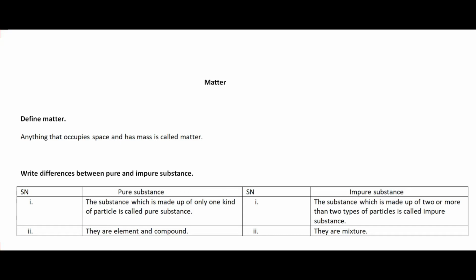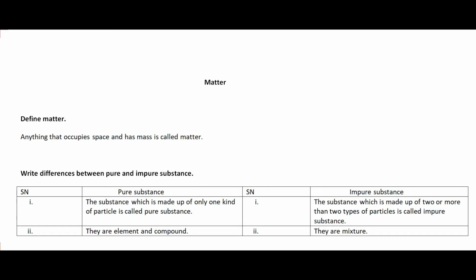So anything that occupies space and has mass is called matter. For example, any objects which are found in our surroundings are matter, like your book, your copy, your bag, your slippers, your clothes, simply your body, desk, bench, water, air, everything. All these objects which are found in our surroundings are matter, because they occupy some space and they have a certain amount of mass. That is the reason all these substances are matter.